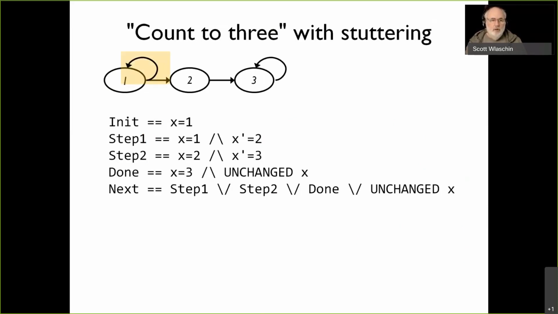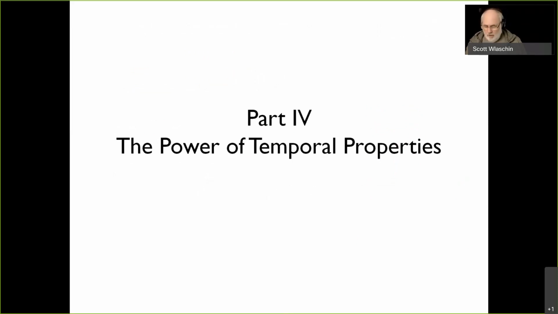So you can hang around in 1 and you can hang around in 2. And we just add that again to our next step. You see there's step 1 or step 2, or it's done, or nothing changes. Okay, so that's the added stuttering now. So our model, we're building up our model. We're adding new things to a model. So now let's talk about time.